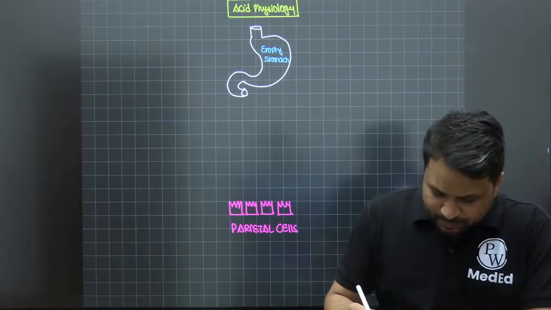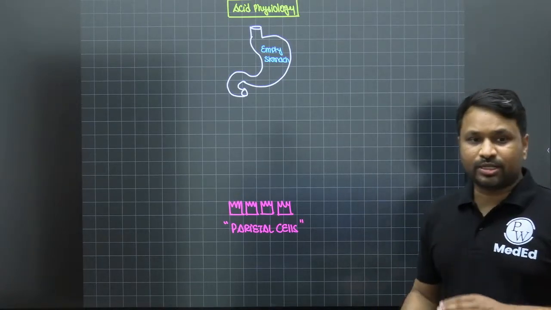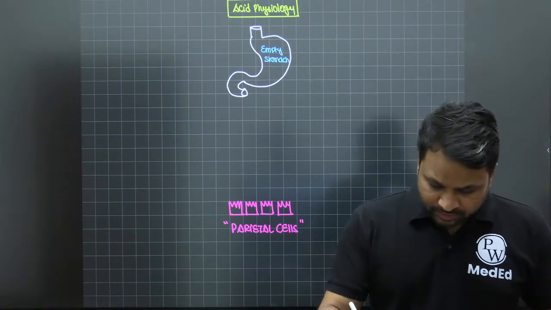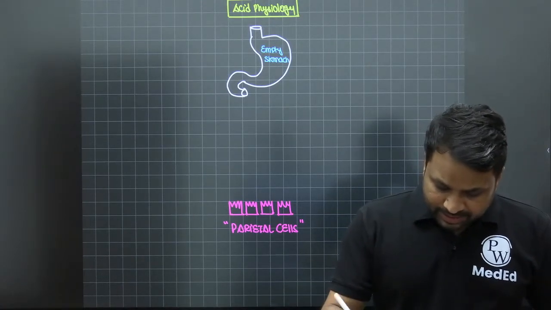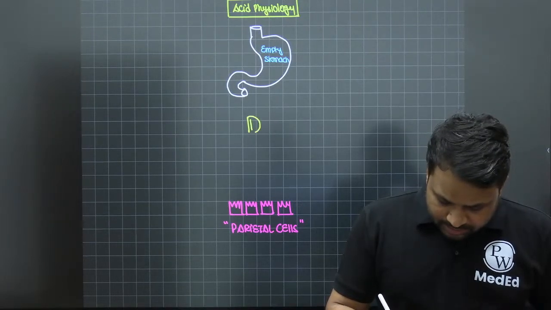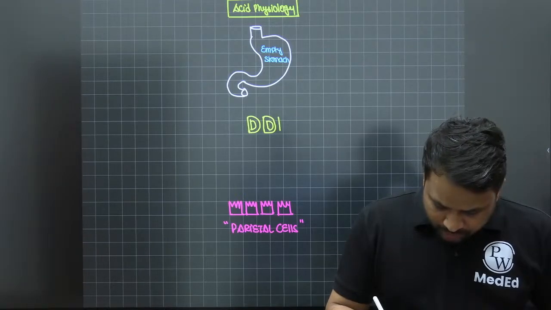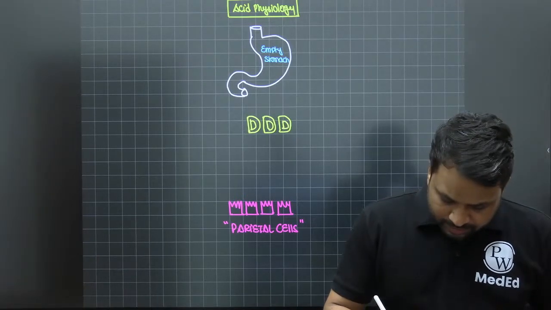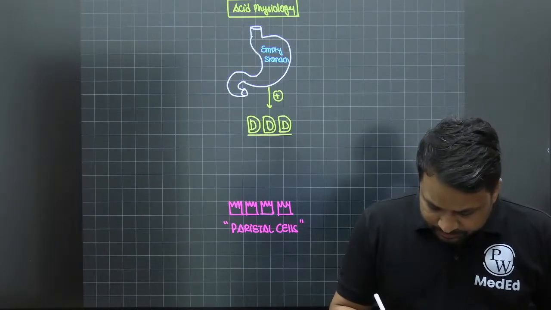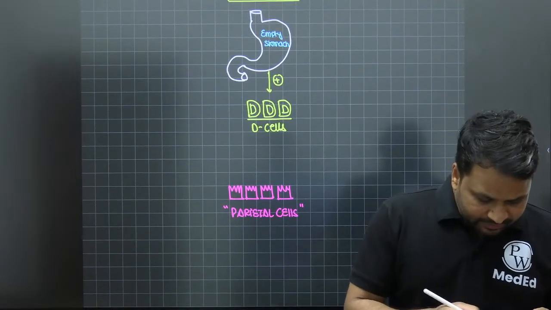I don't want these parietal cells to be activated; I want them to be suppressed. So when you're not having any meal and the stomach is empty, these are your D cells. If you're not eating anything, on an empty stomach, what is going to happen? The empty stomach activates the D cells.